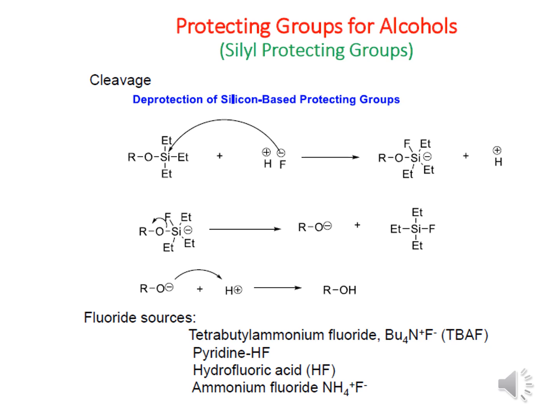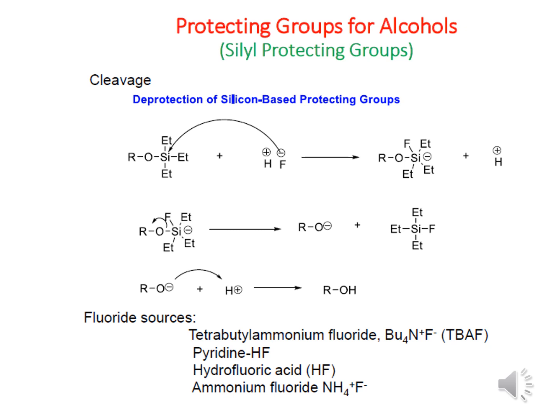So now we are going to discuss the deprotection of silicon-based protecting groups. So what reagent do we use? Simply hydrofluoric acid. It's a very strong acid. What it will do is break the ether bond, and here you can see that F minus